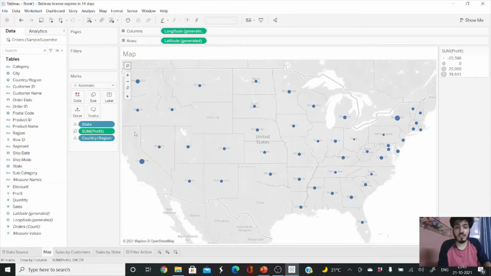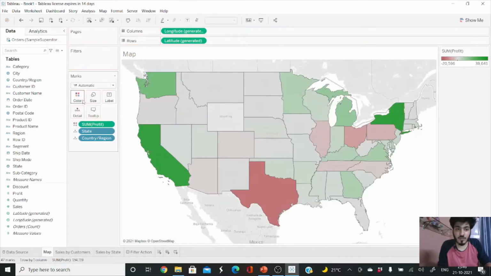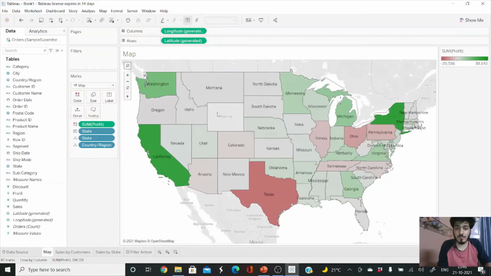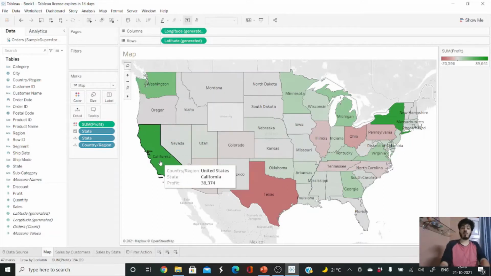Now it is showing the data in the form of shapes, but we don't want to show it in the form of shapes. We want to show our profit in the form of colors. So I can just drag the sum of profit which is in size and drag it into colors. Perfect. Now click on this and choose map. One more thing: we are not able to see the state names perfectly, so I can just drag the state into labels. Perfect. Now we can see a map visualization, like Texas is going on losses, while California and Washington are going on profits.